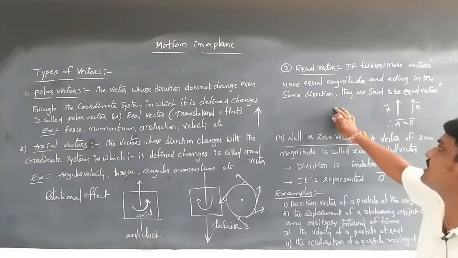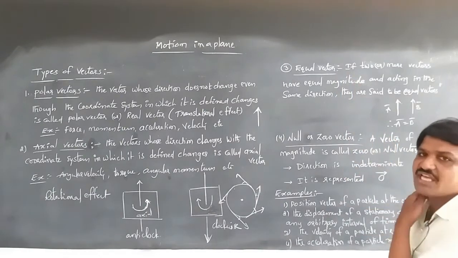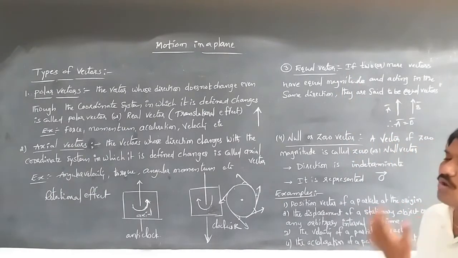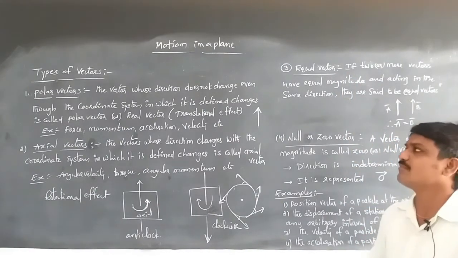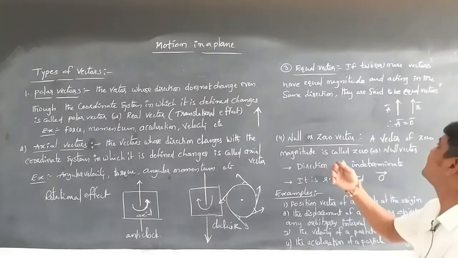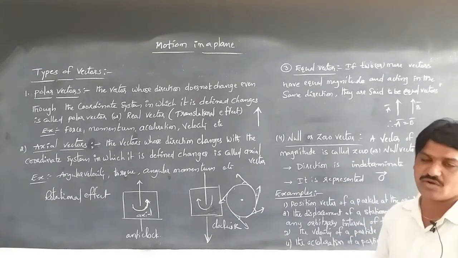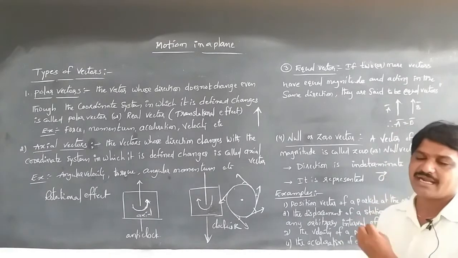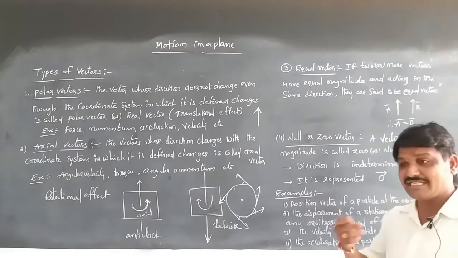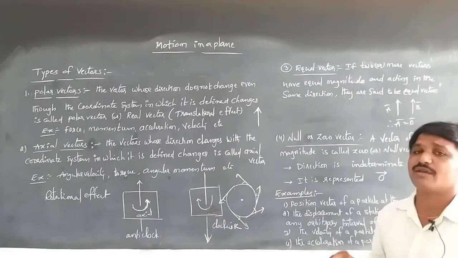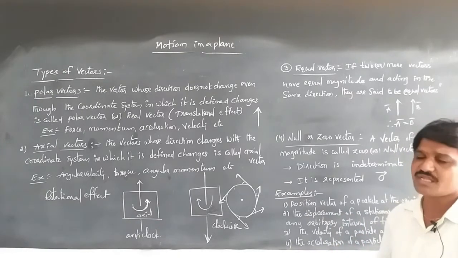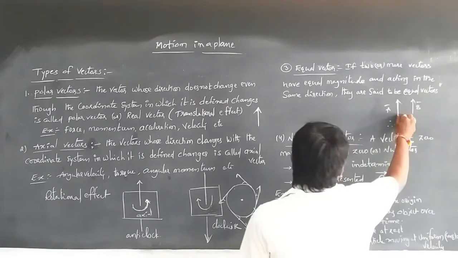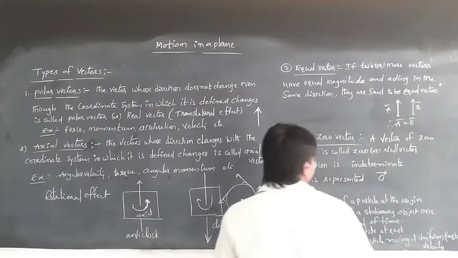The next one is the equal vector. Equal vectors means two or more vectors having the same magnitude and acting in the same direction. Their magnitude is the same and they act in the same direction, though their initial points and end points may be different. The bodies' initial points need not be at the same position.